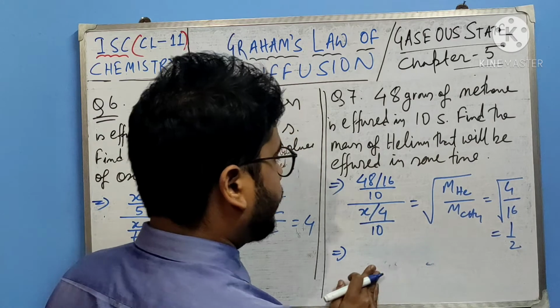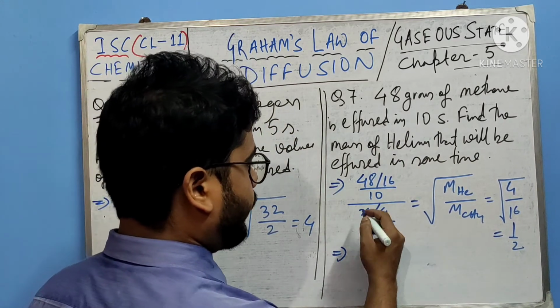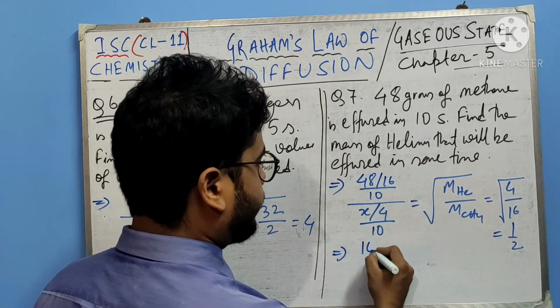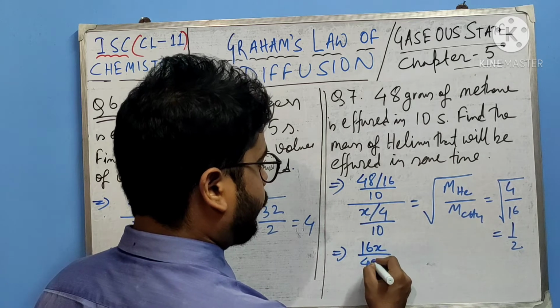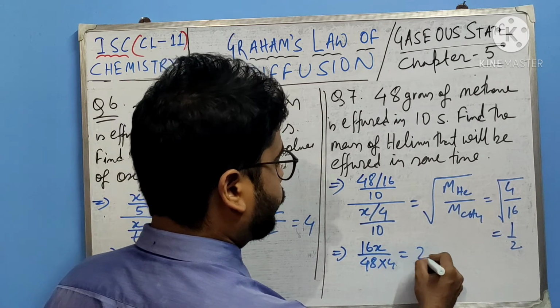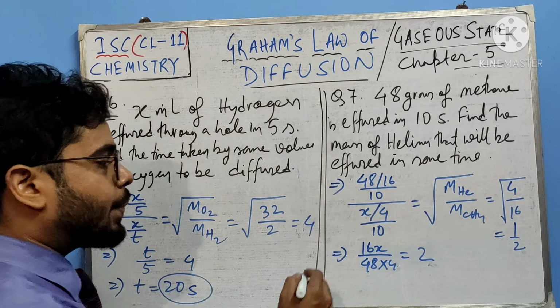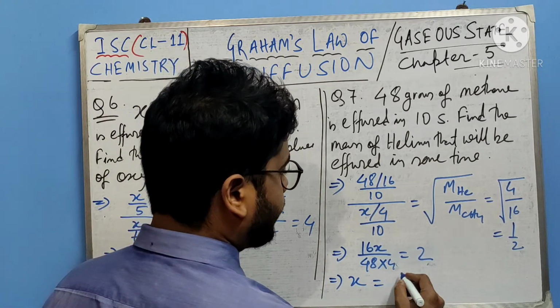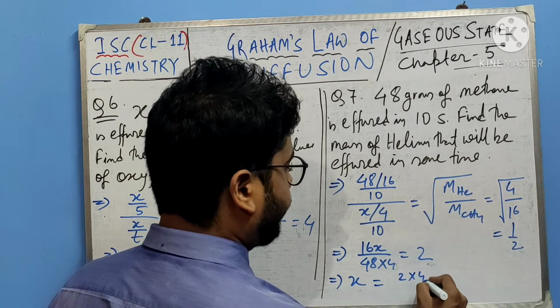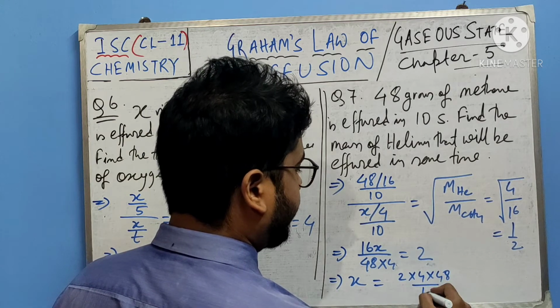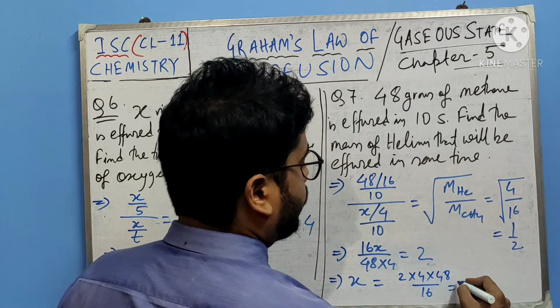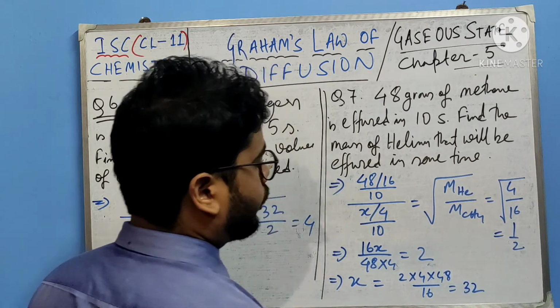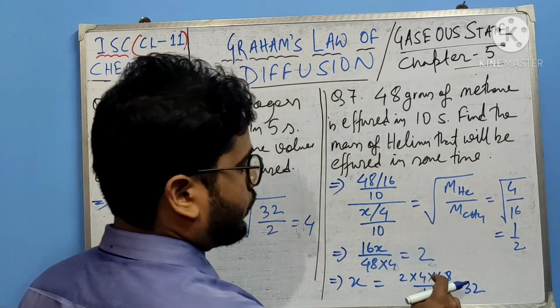Okay, so 48 by 16, so x by 4. So I am writing 16x by 48 multiplied by 4 equals 2. Both sides I have changed, right? So from here you can calculate the value of x. x equals 2 multiplied by 4 multiplied by 48 divided by 16.